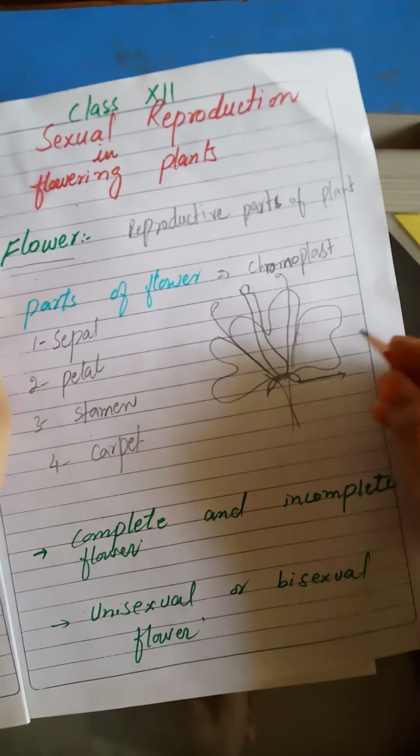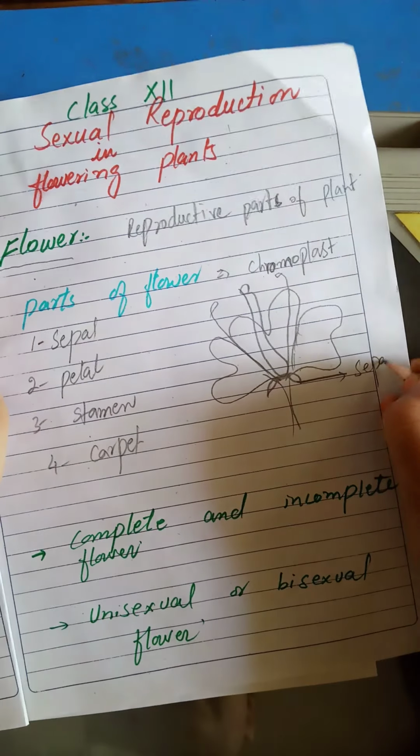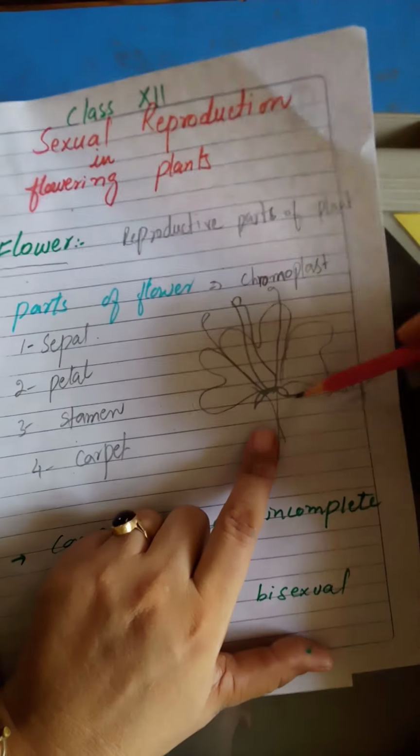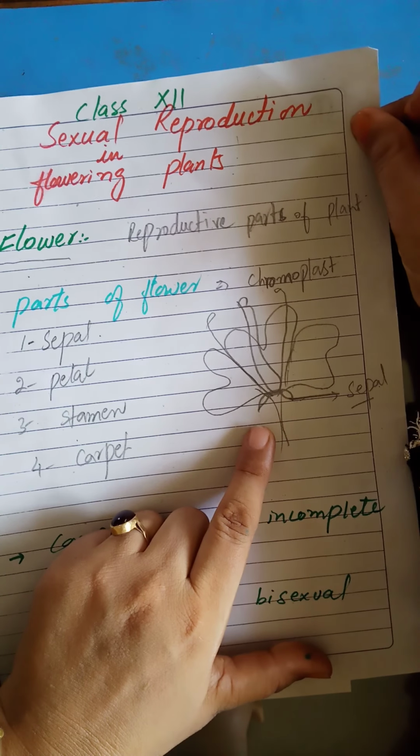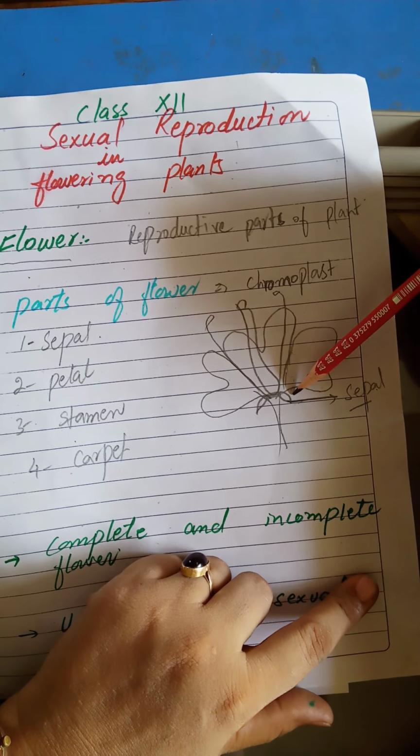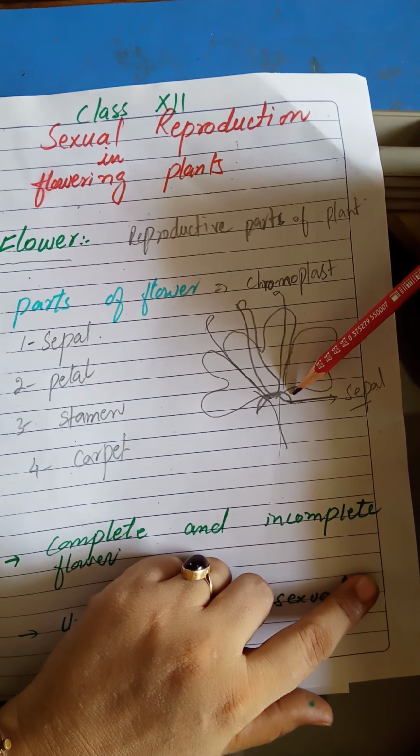First, the sepal. Sepals are green in color. They are small leaves. They are photosynthetic because they are green. What is their function? They protect the flower when the flower is in the form of a bud.